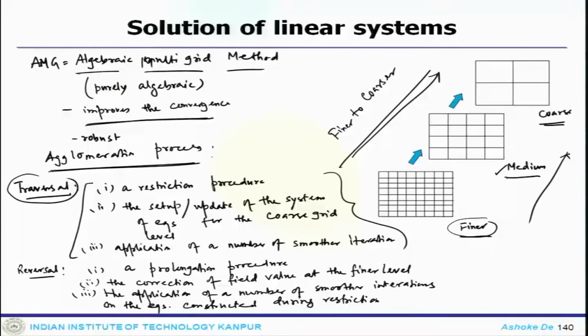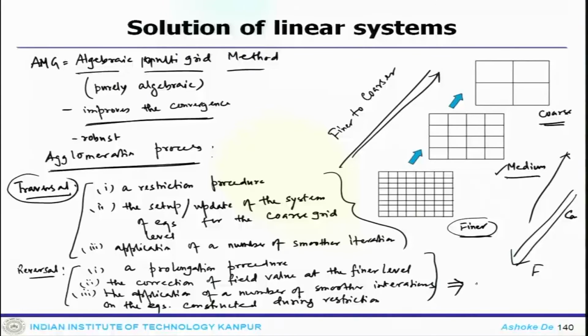Okay. So, this is the reversal process, and this is applicable when you come down from this direction, that means coarser to finer.